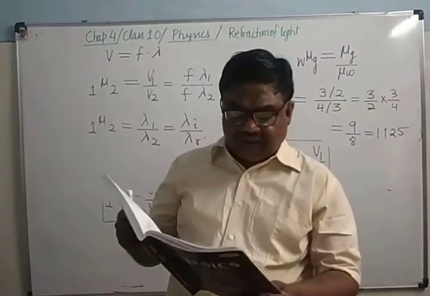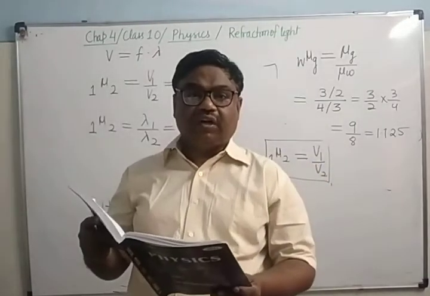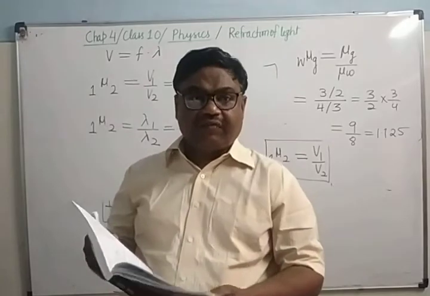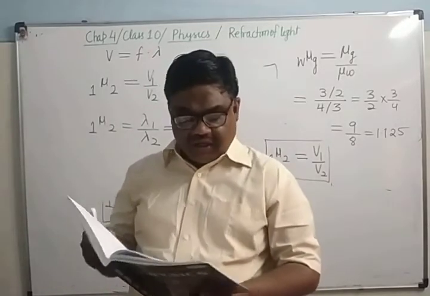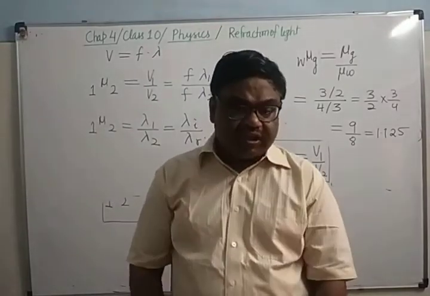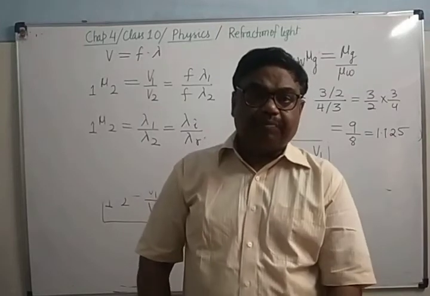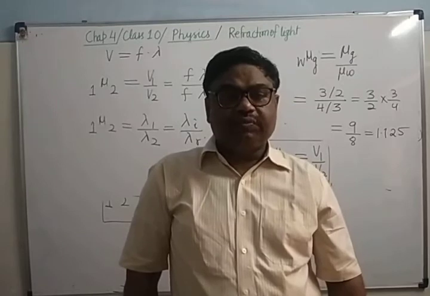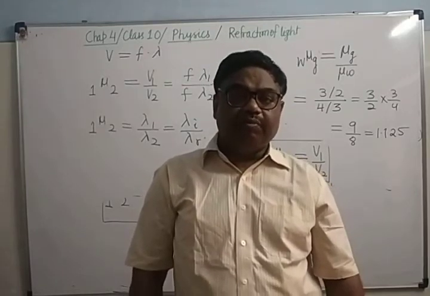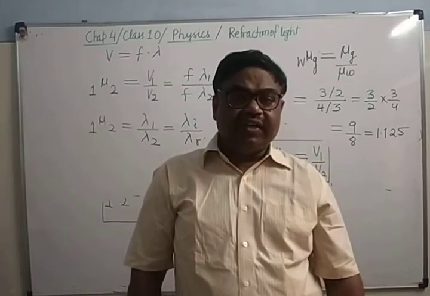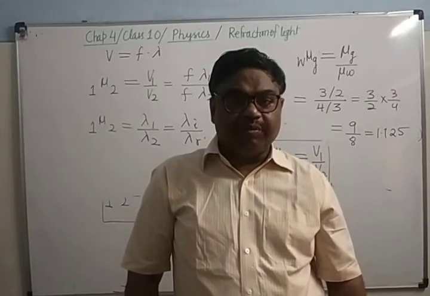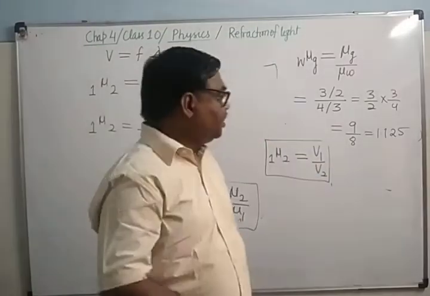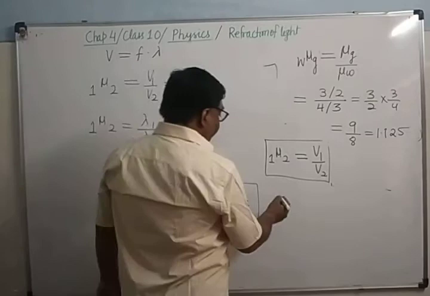Then there are the factors affecting the refractive index. One is the nature of the medium. The nature of the medium will decide its optical density. Optical density means the velocity of light in that medium will be decided. If it is denser, then the velocity of light will be less. If the velocity of light is less, then the refractive index will be more.